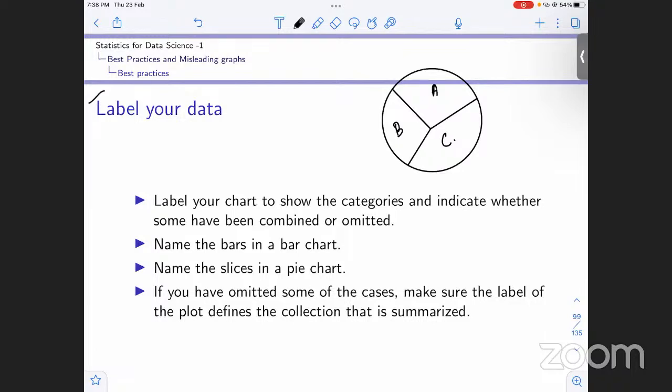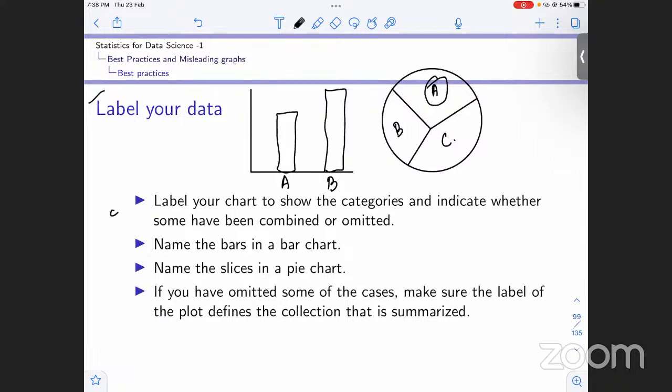We need to label our bar chart and our pie chart. In the pie chart, we need to label these slices. In the bar chart, we were making those bars, and we need to mention this is for A, this is for B. Because if someone else is looking at the data, you might know since you constructed it, and for some time you might remember which category it represented, but another person looking at it cannot comprehend which category this corresponds to.